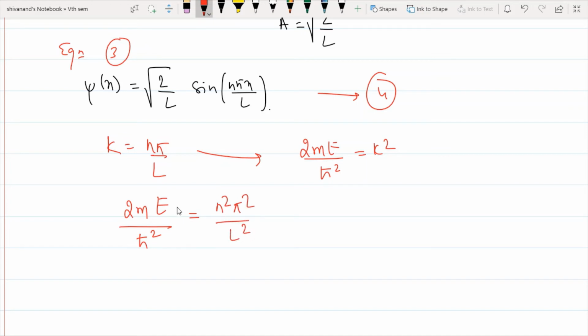Now if I change these orders, I will get E is equal to n square pi square h cut square divided by 2m L square.